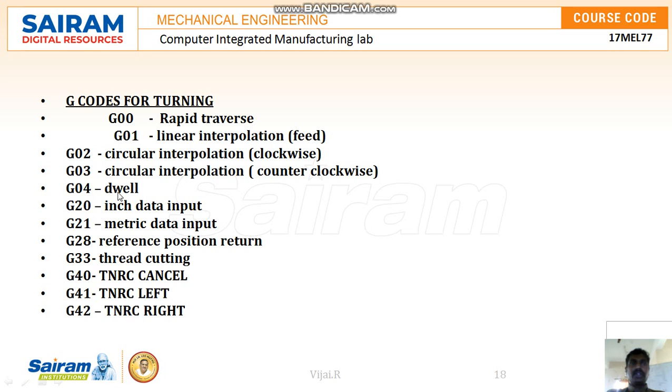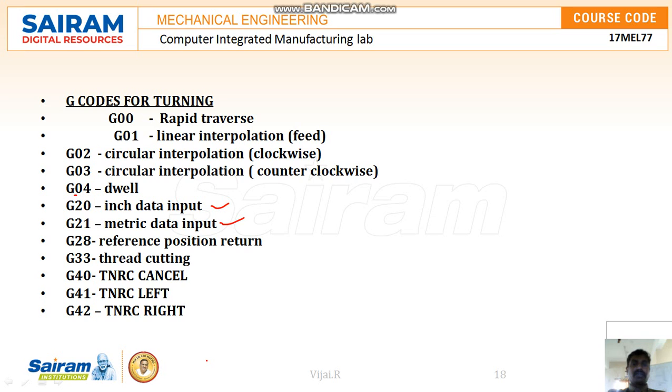G20 and G21 are the inch data input and metric data input, used for writing the program, specifying how the component should be produced in terms of inches or in terms of mm. That is how the tool will move, in inches or mm. So G20 and G21 are very important. By changing these, you can change the unit from one to another.